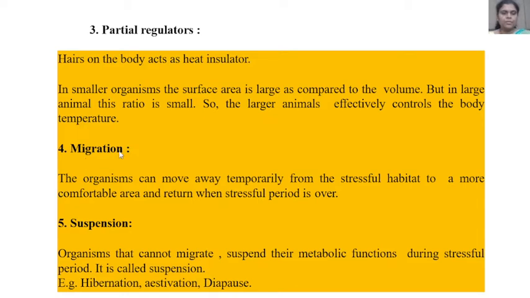Then next, migration. The organisms can move away temporarily from the stressful habitat to a more comfortable area and return when the stressful period is over. Then next, suspension. Organisms that cannot migrate suspend their metabolic functions during the stressful period. It is called suspension. Example, hibernation, estivation, diapause.